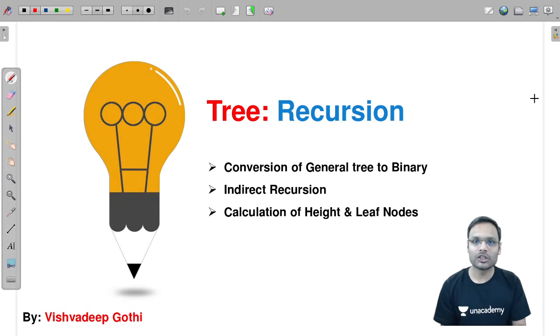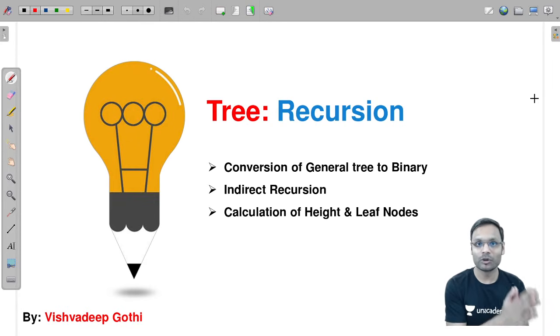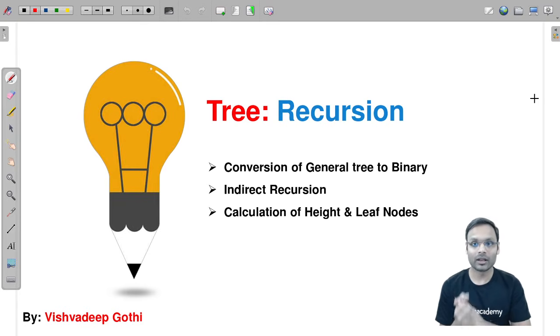In today's lecture, we are going to talk about a very important topic, which is recursion in the tree. Why is it important? Just because the maximum number of questions in the interviews you will face for any good product based companies will be asked from trees and basically from recursion.